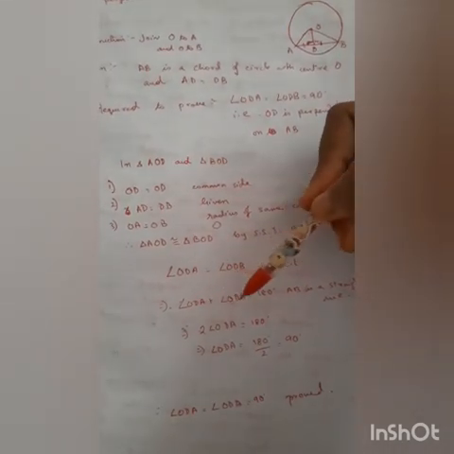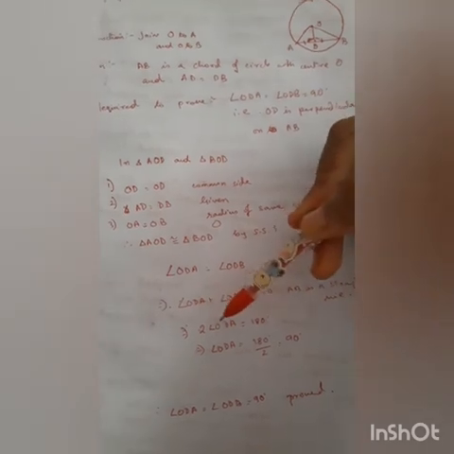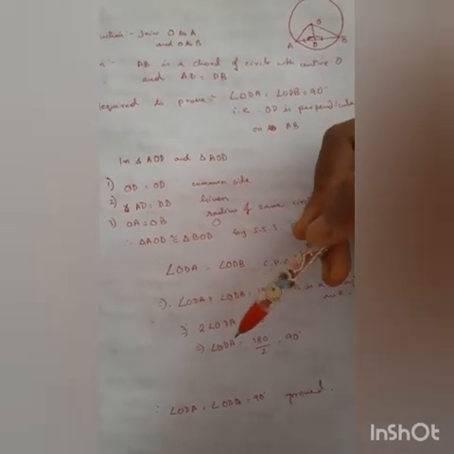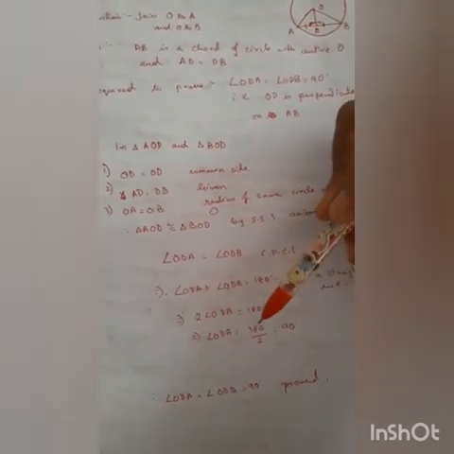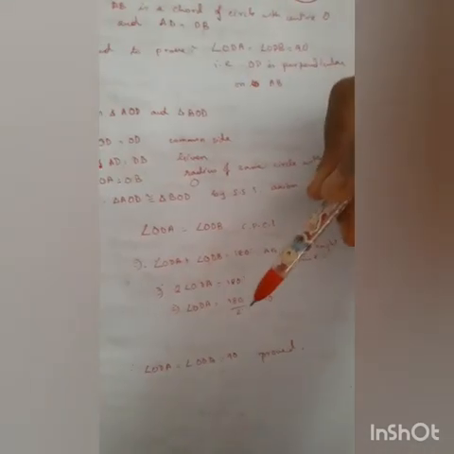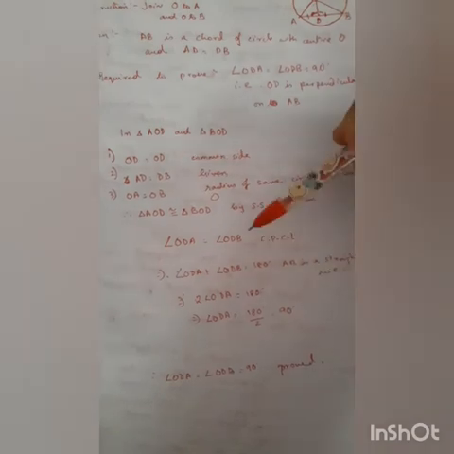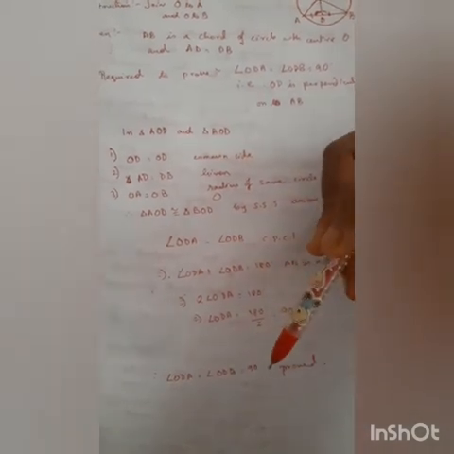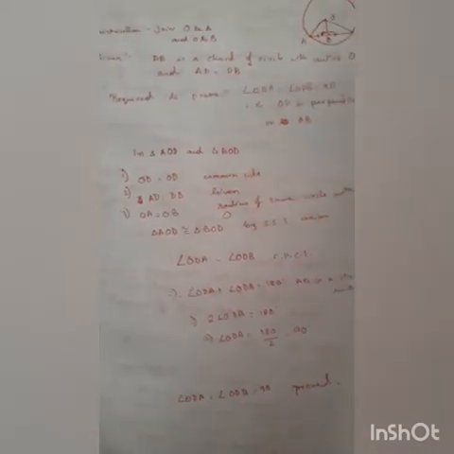So ODA plus ODA equal to 180 degrees. So 2 angle ODA equal to 180 degrees. Therefore angle ODA equal to 180 by 2 equal to 90 degrees. So I have proved angle ODA equal to angle ODB equal to 90 degrees. Hence this is our proof.